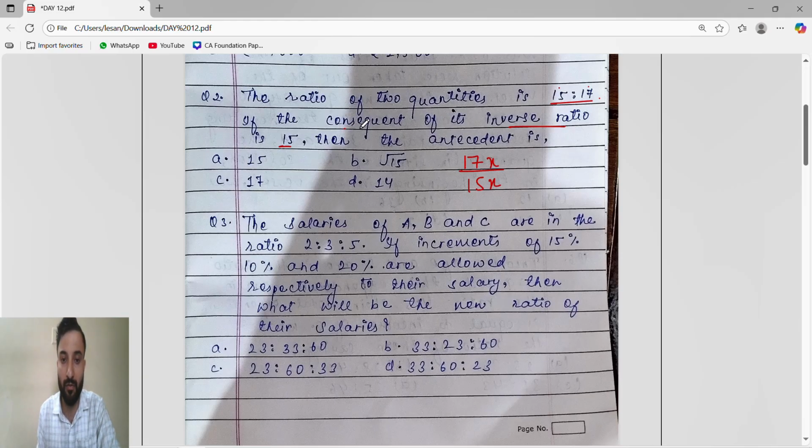The consequent is 15x, and this equals 15. So from here we get x equals 15 by 15, that is 1. So the x value is 1. Then the antecedent is 17x.